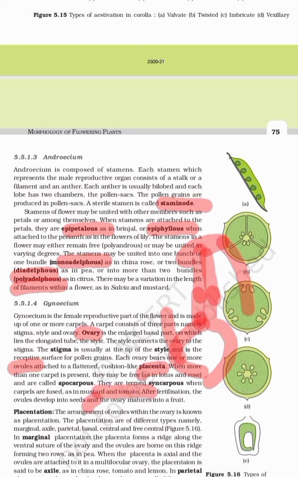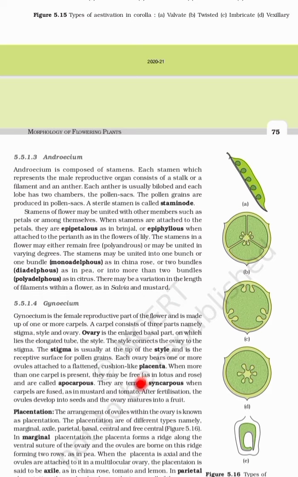After fertilization, the ovule will develop into seed and the ovary into fruit, right? That should be known to everybody, that once a fruit is matured, the ovary becomes the fruit and the ovule becomes the seed. Now what is placentation? We studied the arrangement of flowers on the stem. We studied the arrangement of sepals and petals on the flower. Now we are going to study the arrangement of ovules. So the arrangement of ovules within the ovary is called placentation.